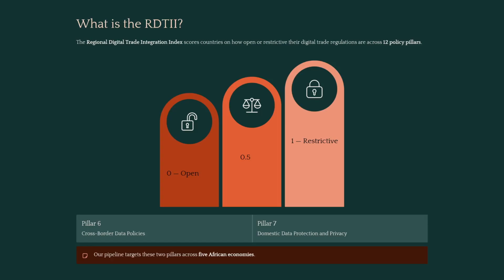Now, the scores in the RDTII database run from 0 to 1, 0 meaning that it's open and 1 meaning that it's restrictive. We are targeting Pillar 6, cross-border data policies, and Pillar 7, domestic data protection, across Nigeria, Kenya, Ghana, Senegal, and Egypt.